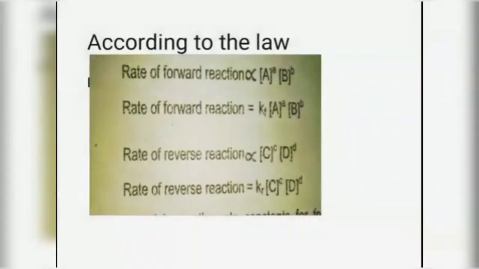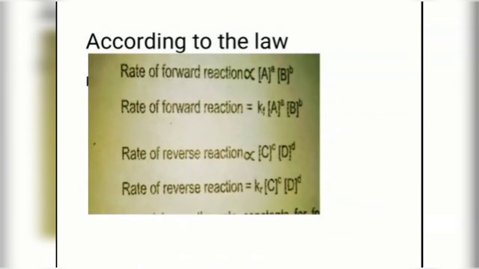Okay, now according to the law, the rate of forward reaction is directly proportional to the active mass of reactant A and reactant B. These small a and small b are the number of moles or the coefficient numbers, and they become powers. Then the proportionality sign is changed into k, and f indicates forward reaction.